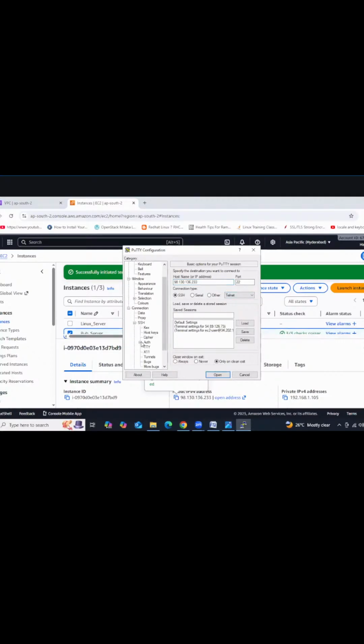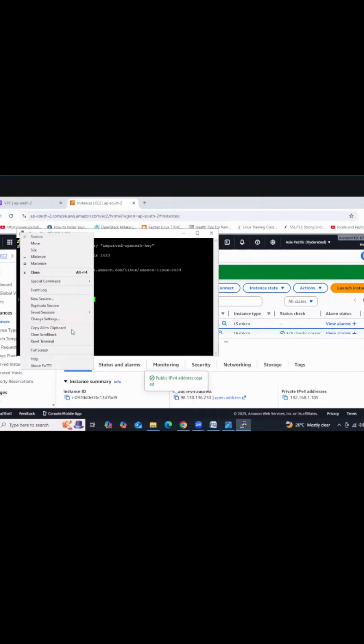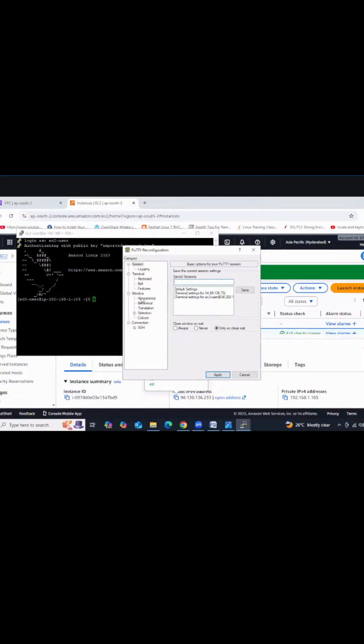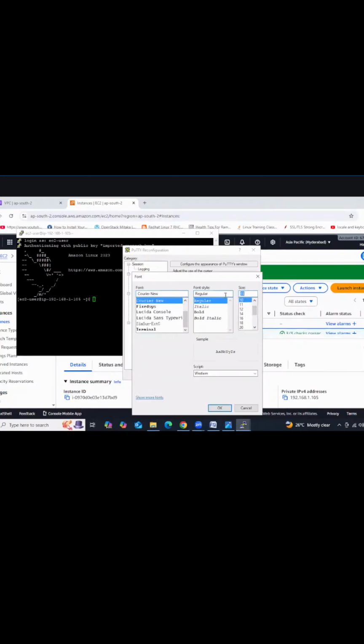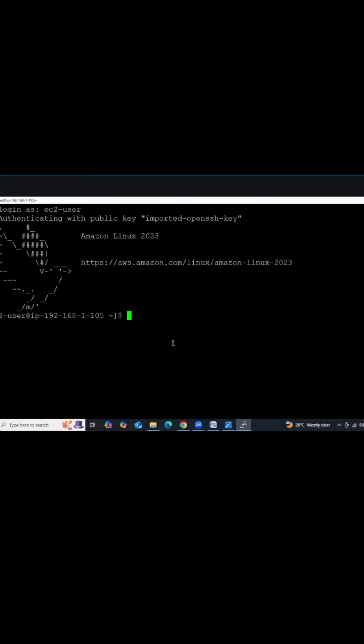Go to SSH, Auth, Credentials and browse, select the S1 PPK, open, accept the security alert, then we need to log in with the EC2 user, right, guys? Go to change settings, then appearance, and provide font size 19. This is good now. Got it, guys?